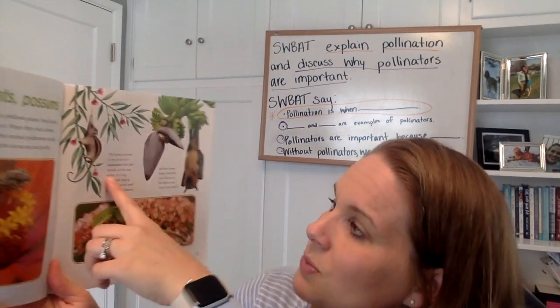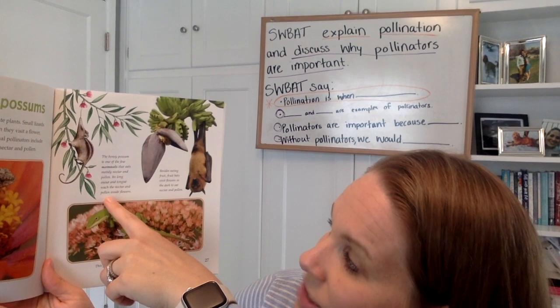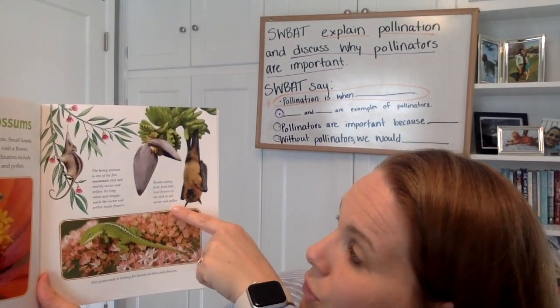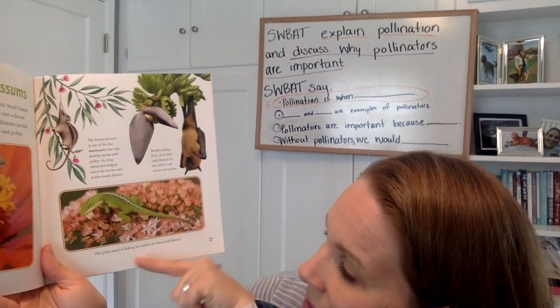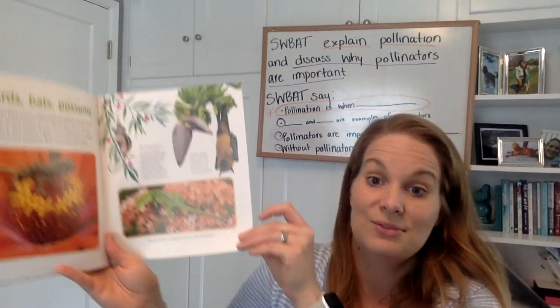The honey possum is one of the few mammals that eats mainly nectar and pollen. Its long snout and tongue reach the nectar and pollen inside of the flowers. Besides eating fruit, fruit bats visit flowers in the dark to eat nectar and pollen. And this is a green anole lizard. It's looking for insects in the pink flowers.